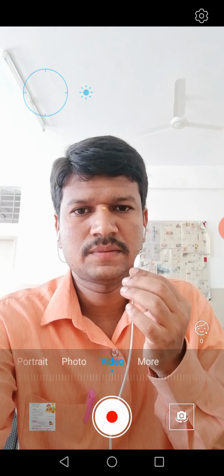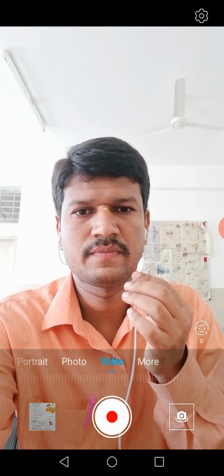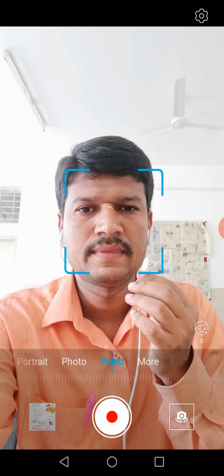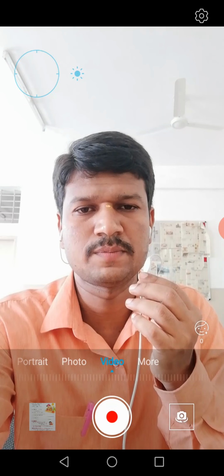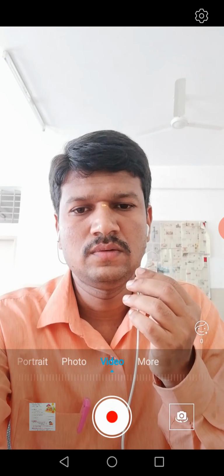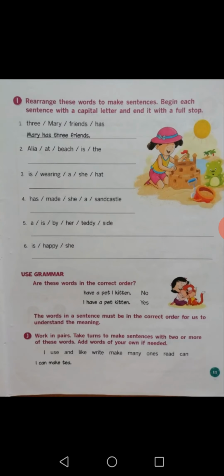In the previous class, I discussed the exercise part. In today's class, I will continue the exercise part. So, come to page number 10. See here, the heading: Understand Grammar. Sentences.